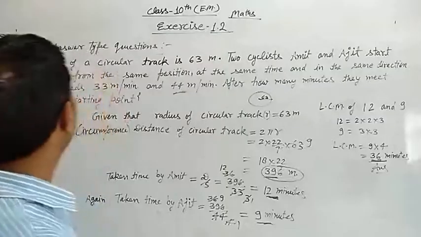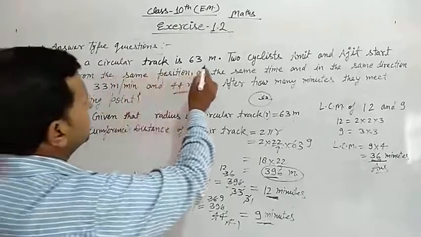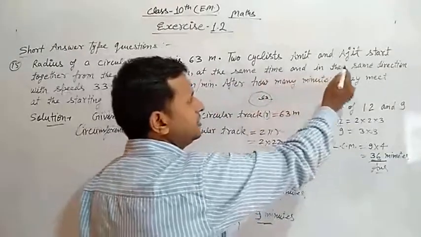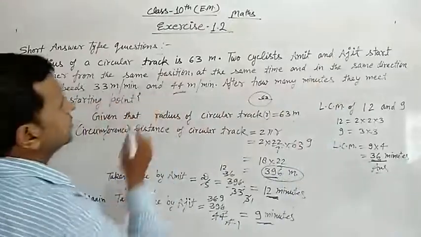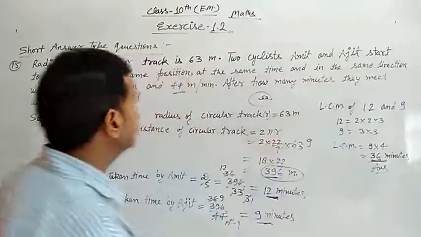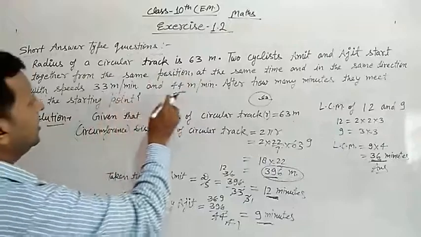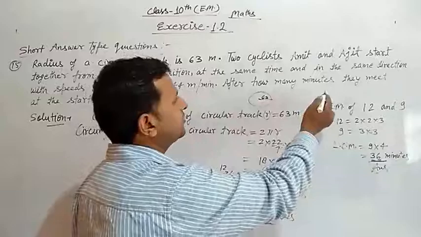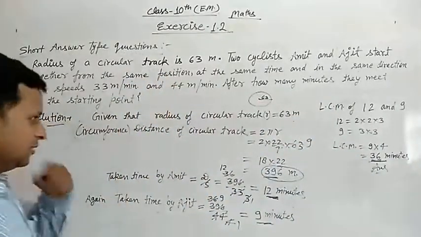We see question number 15. The radius of a circular track is 63 meters. Two cyclists, Amit and Ajit, start together from the same position at the same time and in the same direction with speeds 33 meters per minute and 44 meters per minute. After how many minutes do they meet at the starting point?